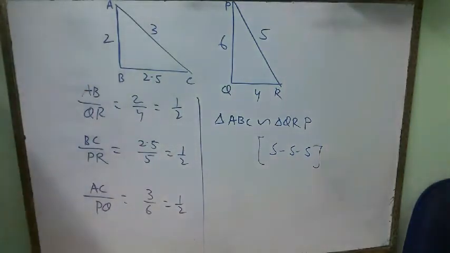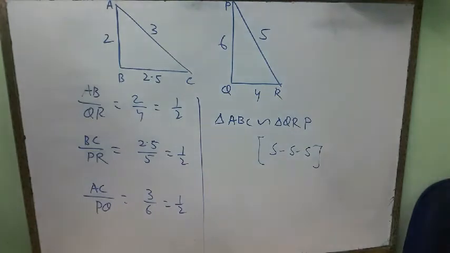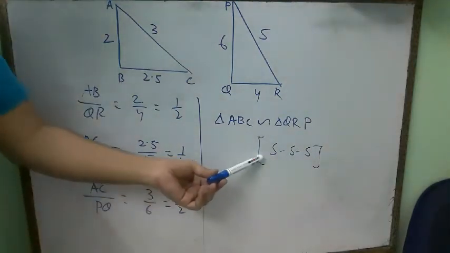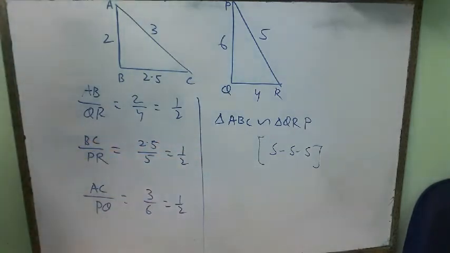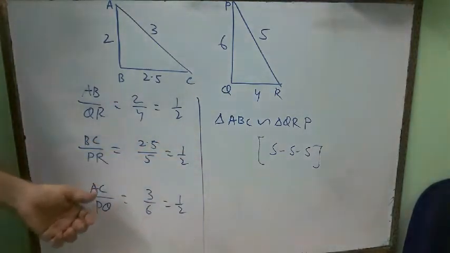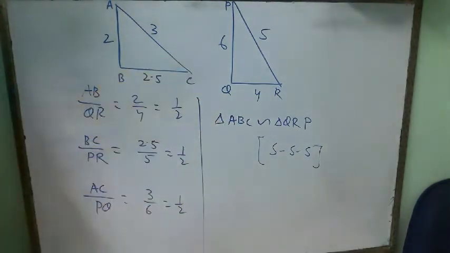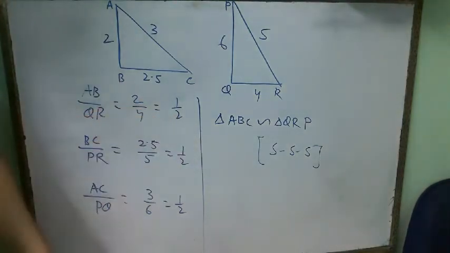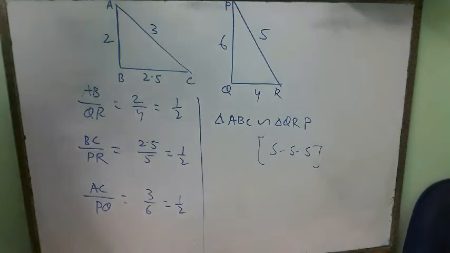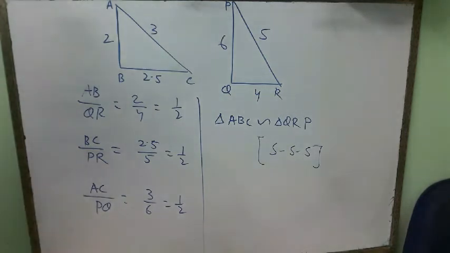I have shown the example here. You can see and judge whether it is correct or not. So this is the criteria through which we can say that triangle ABC is similar to triangle QRP. Naming will be as per this one. In the future you should also learn the naming properties, the naming criteria, so that there will be no confusion while solving the questions related to similarity.